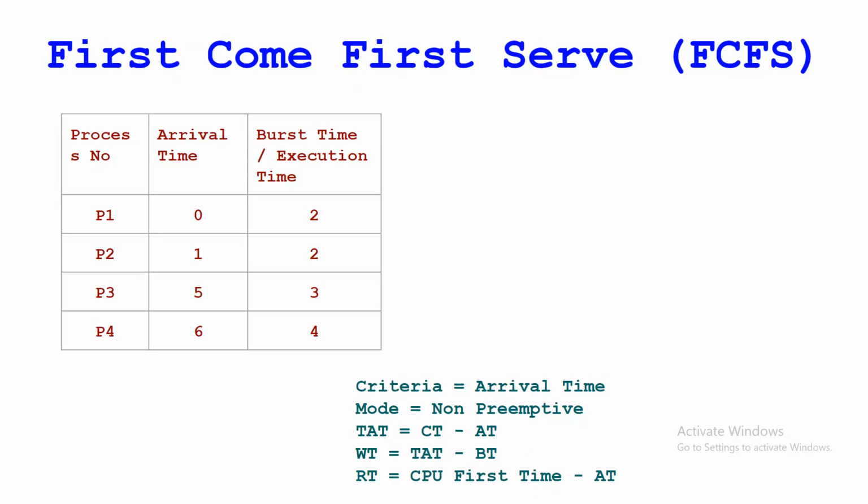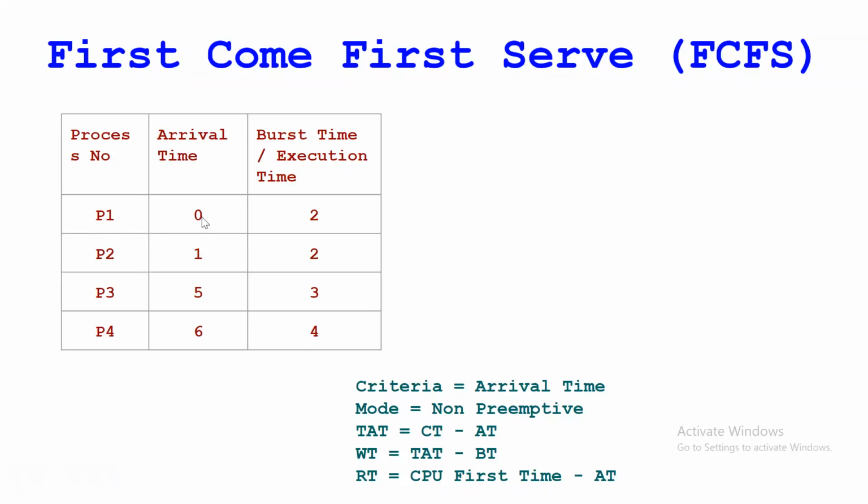Now see, whenever you solve this kind of numerical, you need to consider the arrival time, right? Because process P1 enters the ready queue. Suppose the arrival time is 0. P2 comes at 1. See, don't consider the unit here. You can consider any kind of unit here.